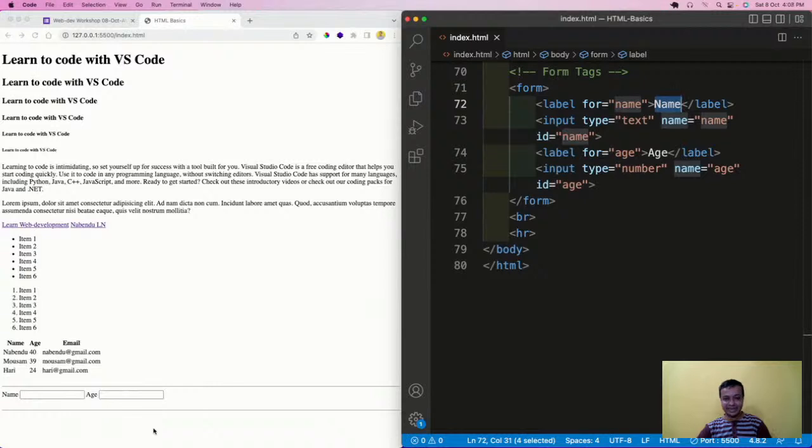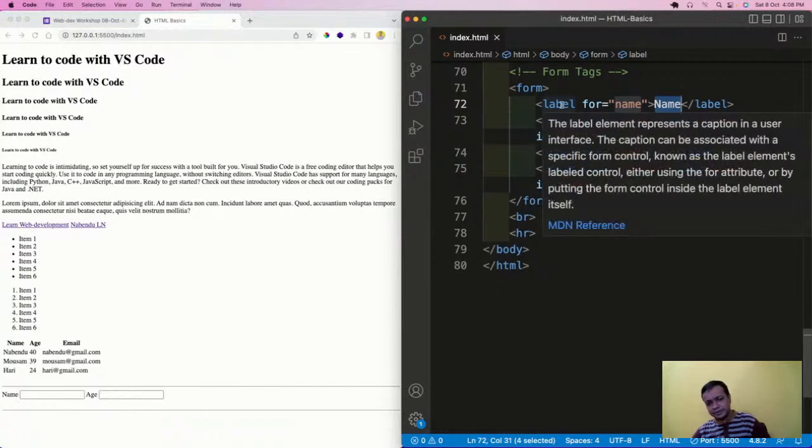So what is this label and what is the input? Input always comes in a pair with a label. Input and label always come in a pair. Why is it like that? Because you always have to take this label also with the input. And how are they a pair?